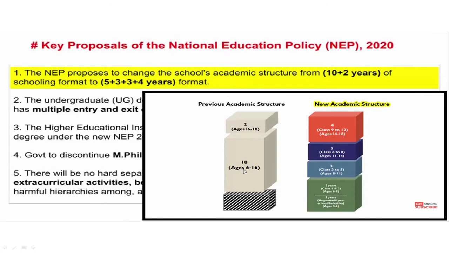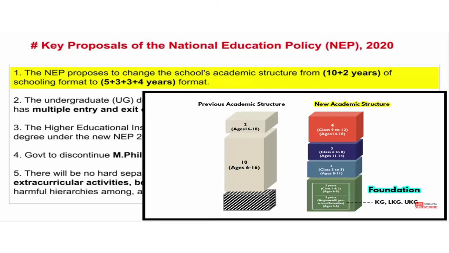After that the child has to complete, between age 6 to 16, class 10. After that, 2 years of another schooling. But in the new academic structure you can see here 2 years of class 1 and 2, but before that 3 years of Anganwadi or preschool or Bal Vatika between the age group of 3 to 6 must be there.